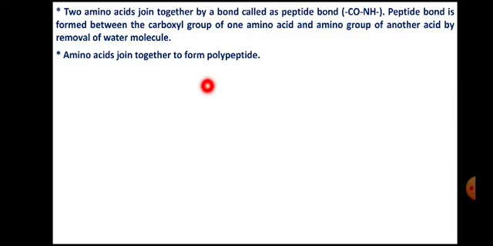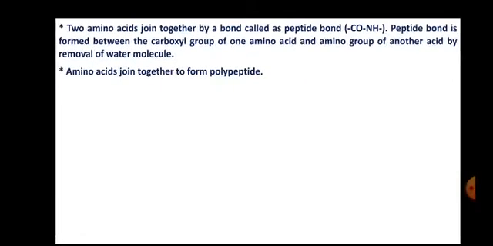Five amino acids, pentapeptide. So on and so forth. When many amino acids are linked together, it forms a polypeptide chain. So we should remember the meaning of polypeptide chain.